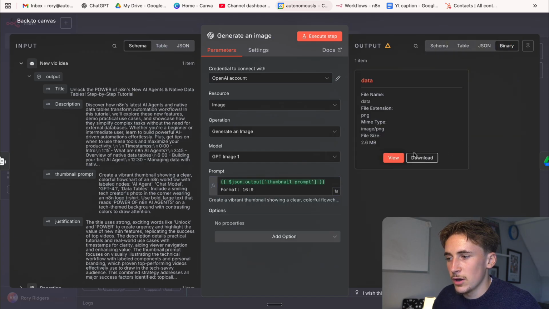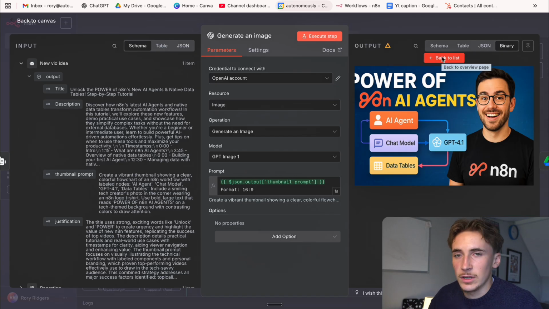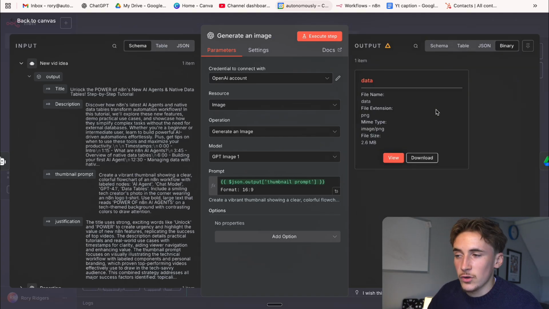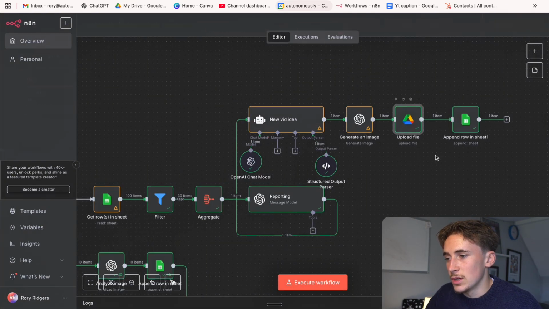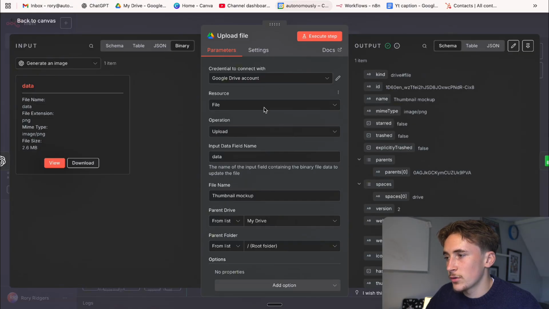You can't even see it, it's binary. You can view it to get a preview. You can't actually really do anything with this because it's just binary data. So what we do is we go upload a file. So we put the binary data into a Google Drive node, the operation is upload, the input data field name is data, as you can see here, and you can put this in any folder you like.